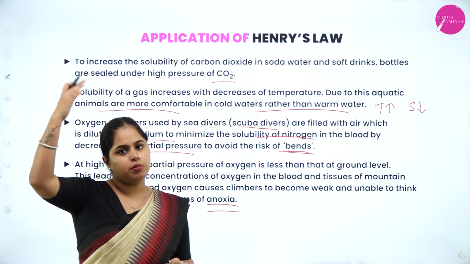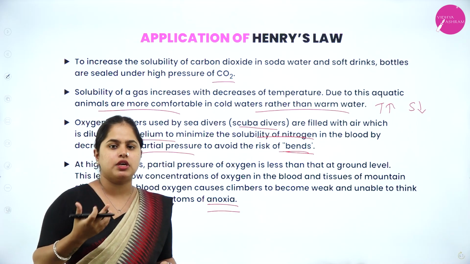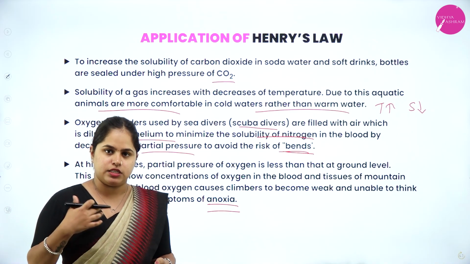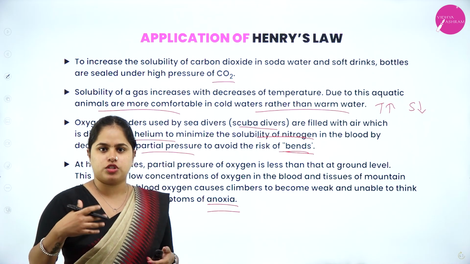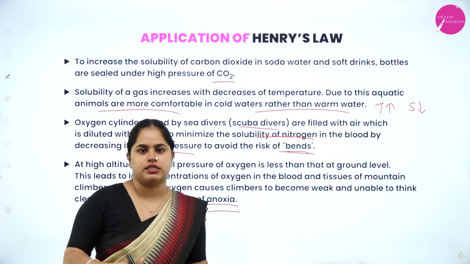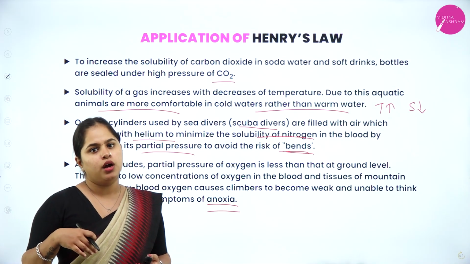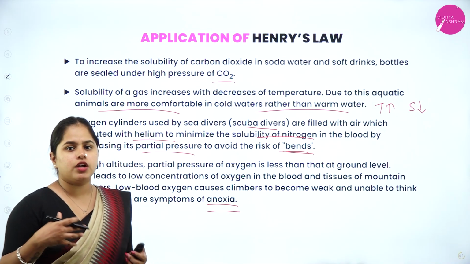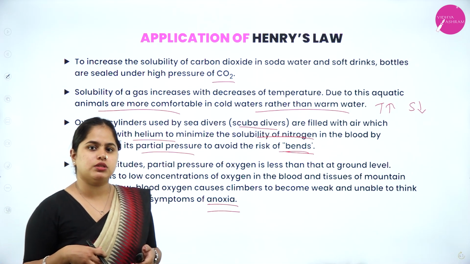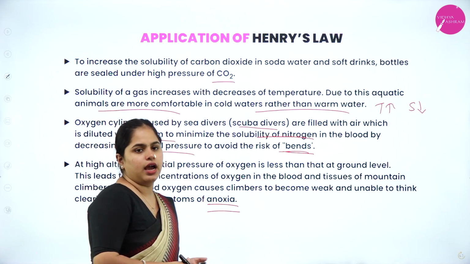As we climb higher up the mountains, the availability of oxygen will be less, that is, the partial pressure of the oxygen decreases. So there will be less availability of oxygen in our body as well. Because of that, a low concentration of oxygen is present in our body and it causes a deadly condition called anoxia.